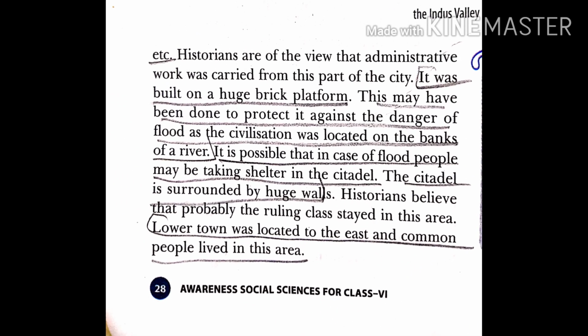This may have been done to protect it against the danger of flood, as the civilization was located on the bank of a river. You remember the river Indus? It is possible that in case of flood, people may have taken shelter in the citadel. The citadel is surrounded by huge walls. Historians believe that probably the ruling class stayed in this area. The lower town was located in the east and common people lived in this area.